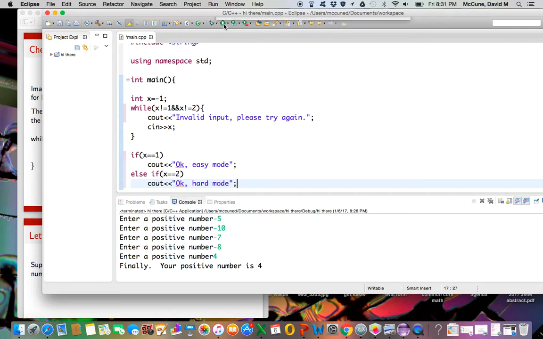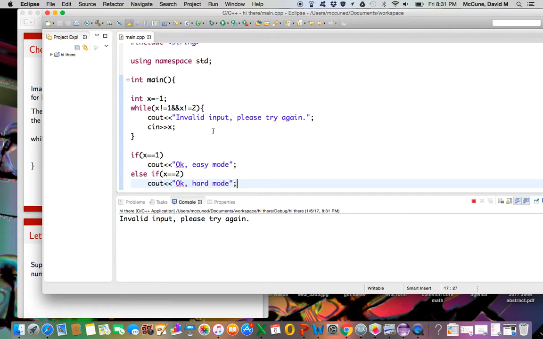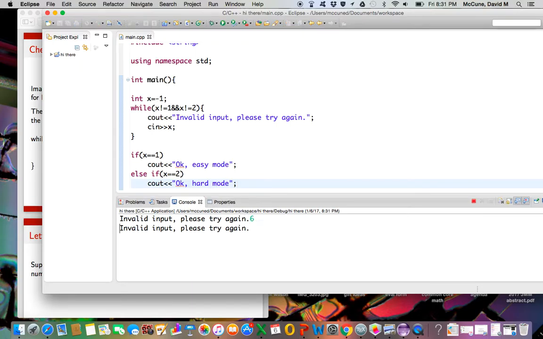So let us run this. So it's going to start by telling me invalid because I set x equal to -1. So maybe I'll enter a 6. It says invalid, it wants a 1 or a 2, 8, 4, 6, right, etc. Right, you get the idea.